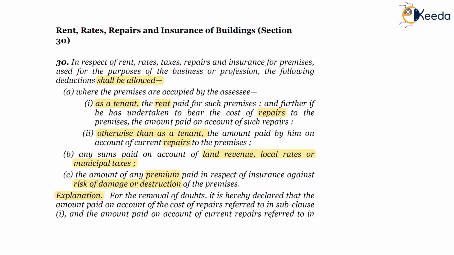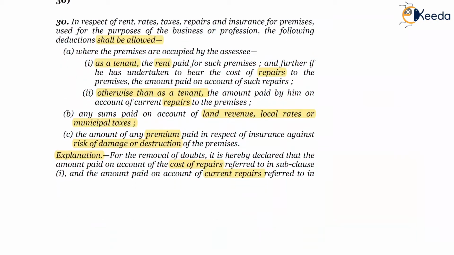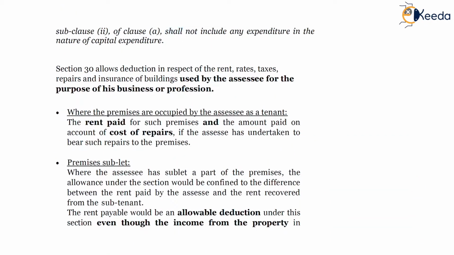Explanation. For the removal of doubts, it is hereby declared that the amount paid on account of the cost of repairs referred to in clause 1 and the amount paid on account of current repairs, any amount paid therein, shall not include any expenditure in the nature of capital expenditure.